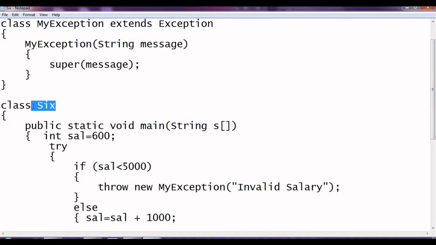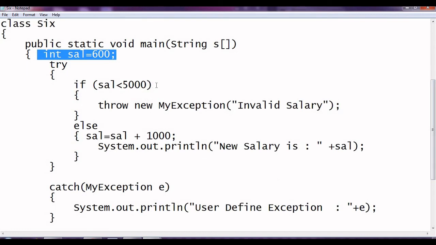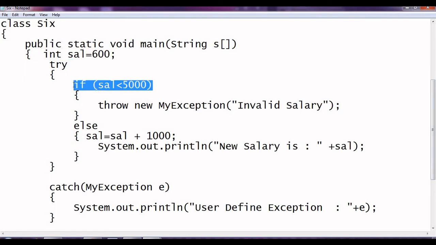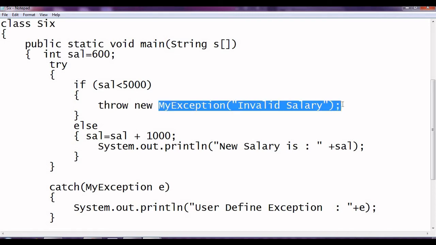Then we have a class, class Employee. Whatever class you want to create. Then we have a main. We have taken one salary variable, which is 600. Then we have a try. Here we have to mention the condition manually because Java does not know which is the condition for the error. For my case it is 5000. For the other case it can be 1000 also. So if salary is less than 5000, then throw new MyException.